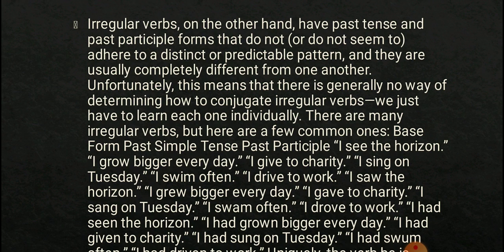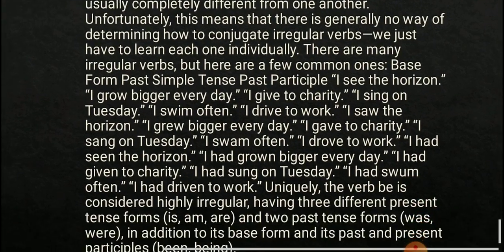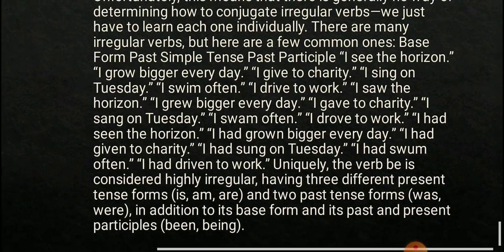I give birth to charity, then I gave birth to charity, I had given birth to charity. Sing, sang, sung. Swim, swam, swum. Drive, drove, driven. You can see the difference between them.